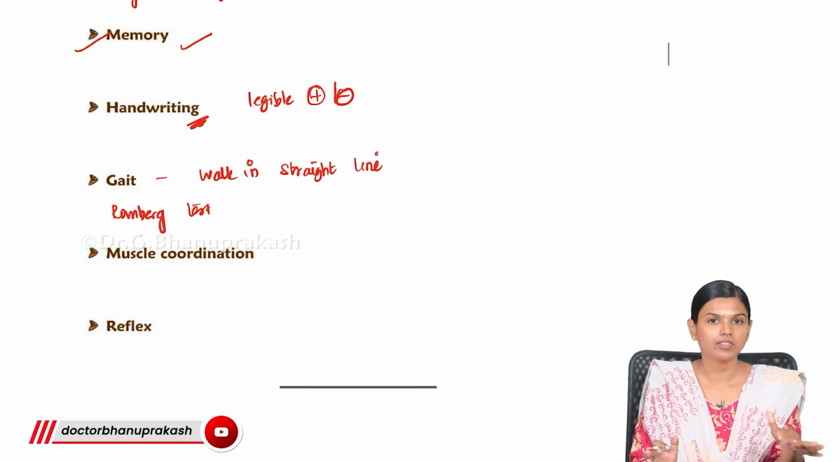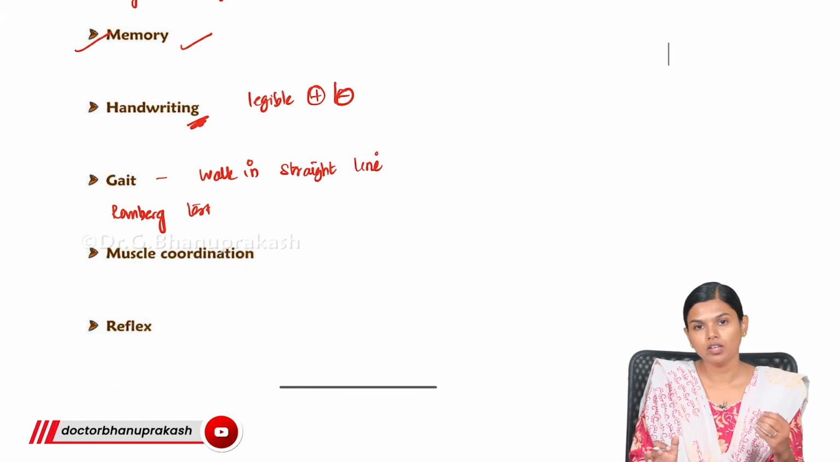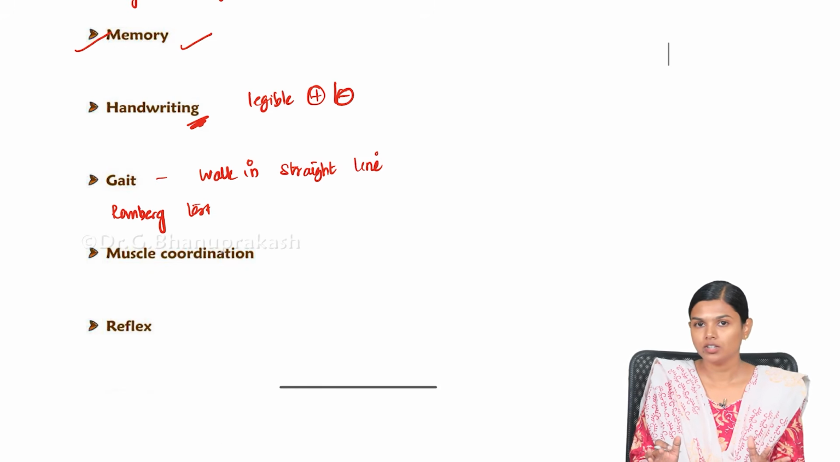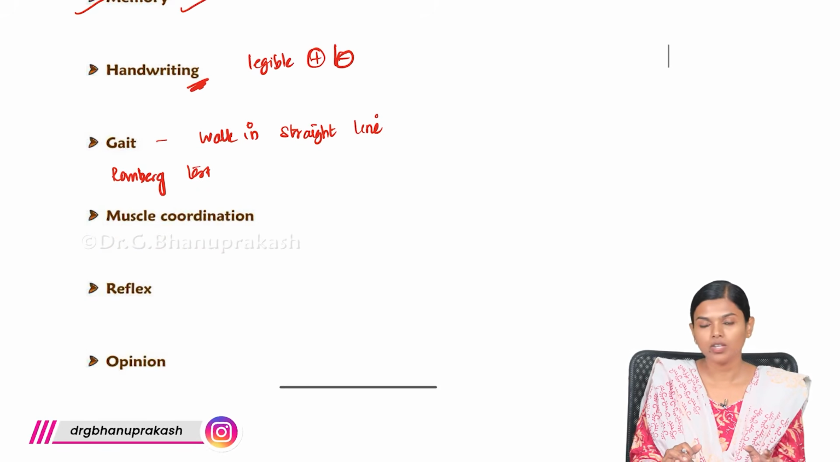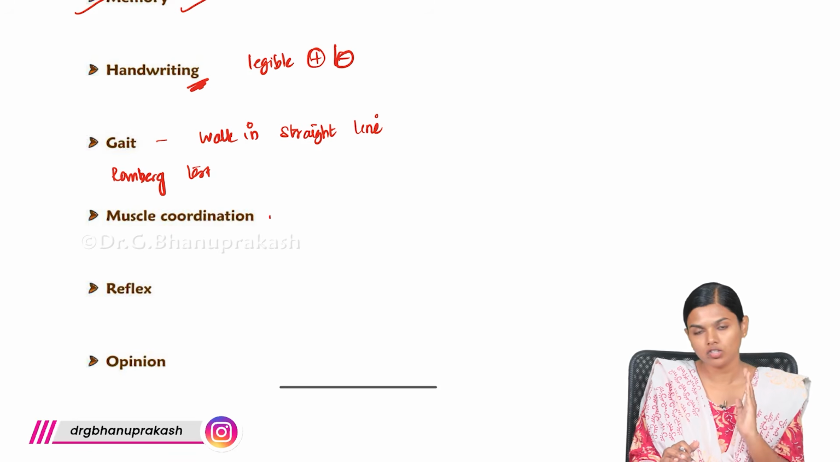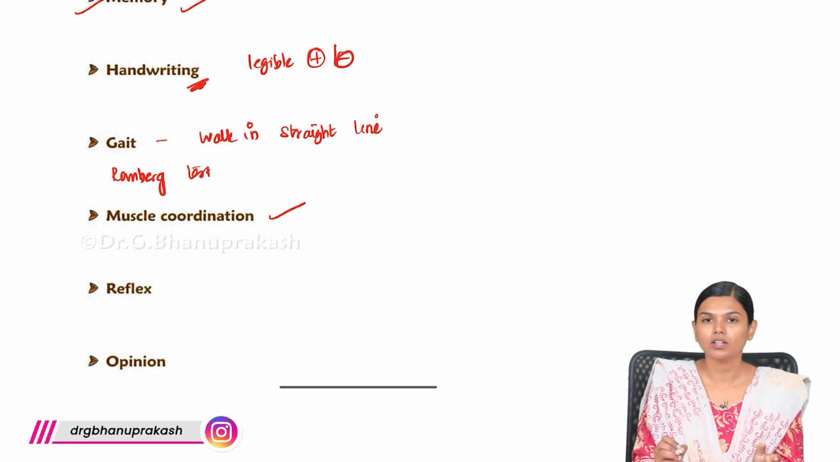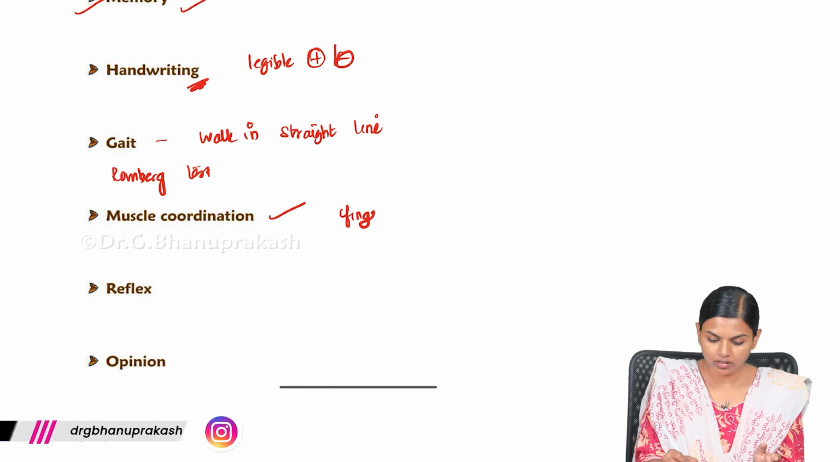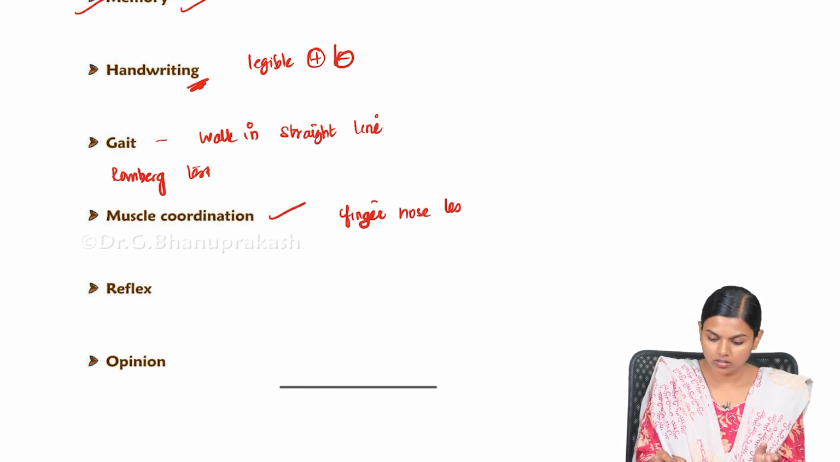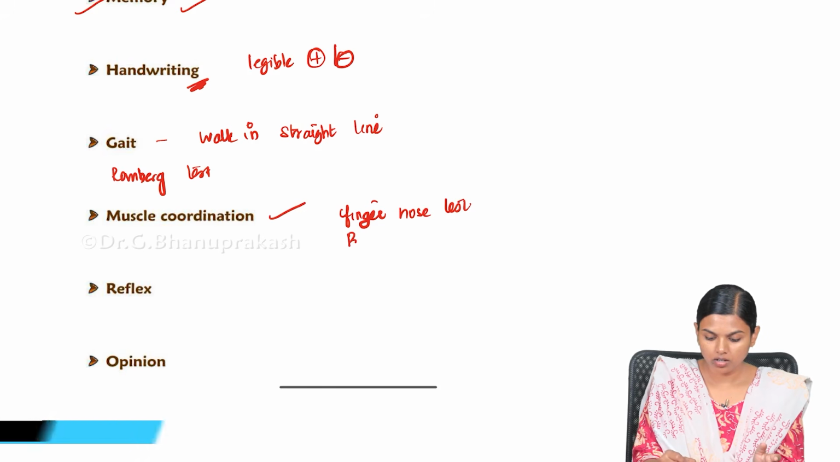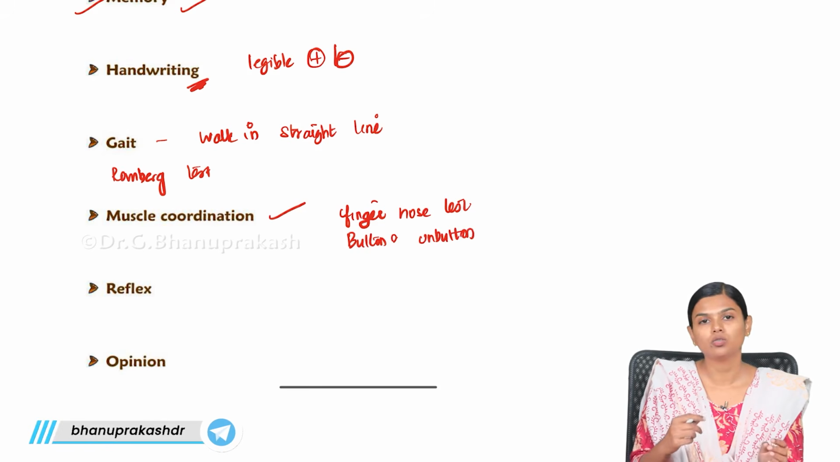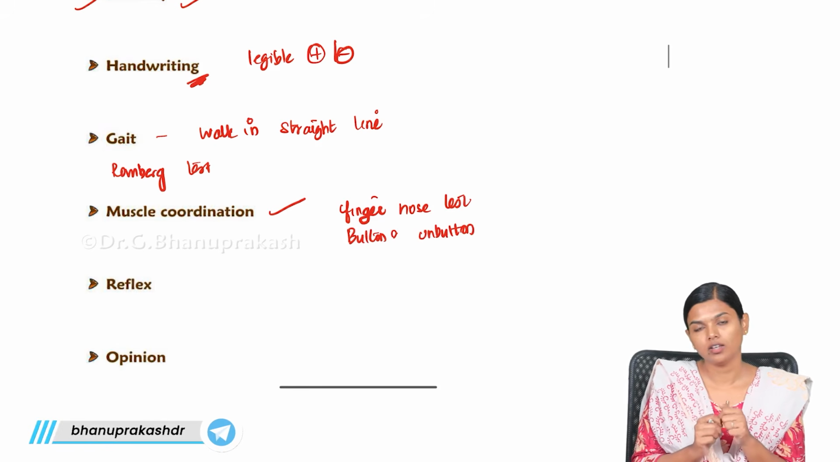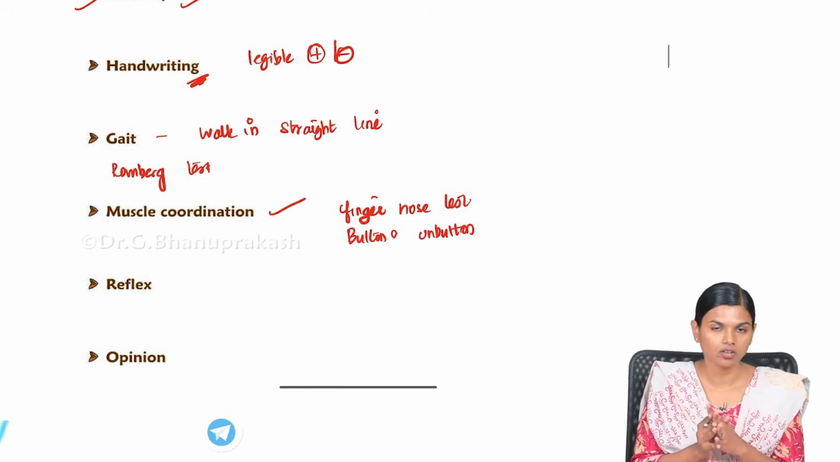Before that we have to rule out all the pathological conditions, right? If they are swaying even when no pathological condition is present, then it is a case of drunkenness. So this Romberg test we will do. We will ask them to walk in a straight line and look for muscle coordination. We will do the finger nose test, and we will ask them to button and unbutton the shirt. Like that we check the muscular coordination. If they are under the influence of alcohol, this muscular coordination will be absent.